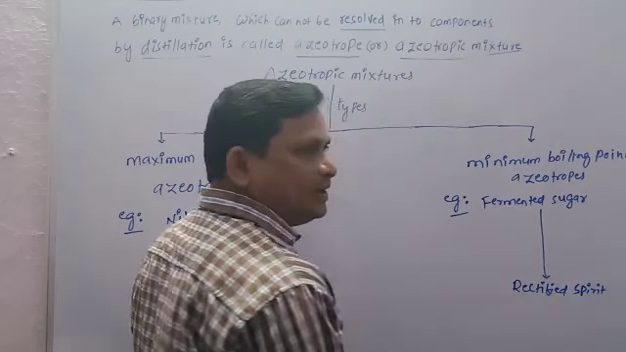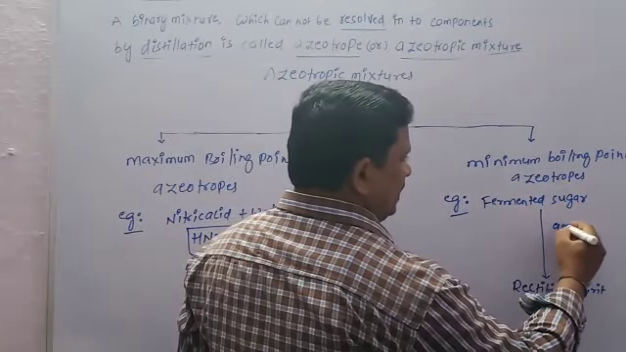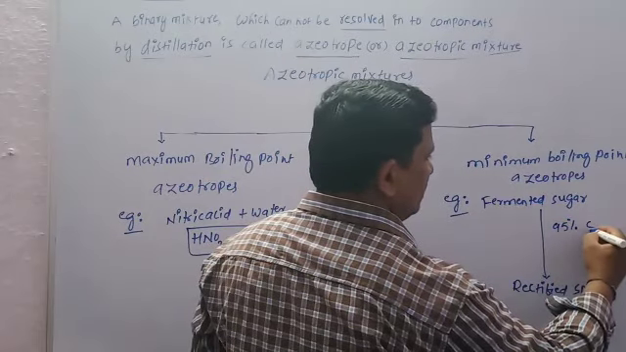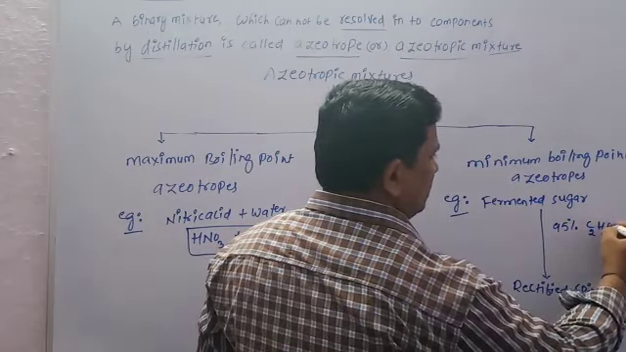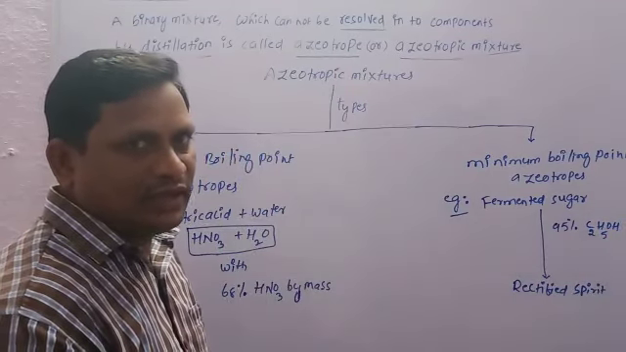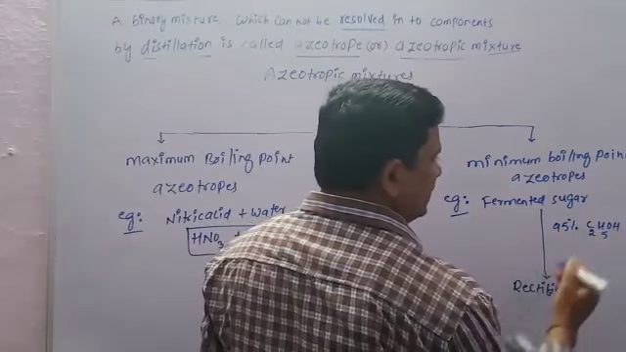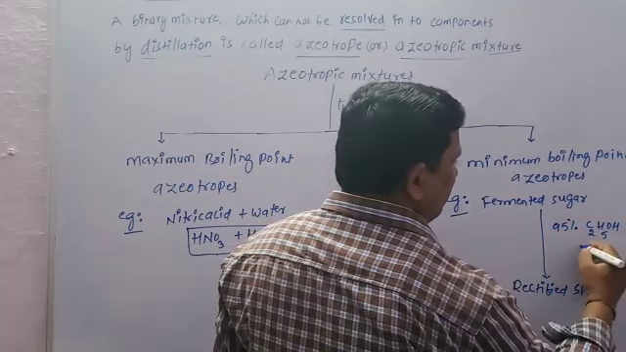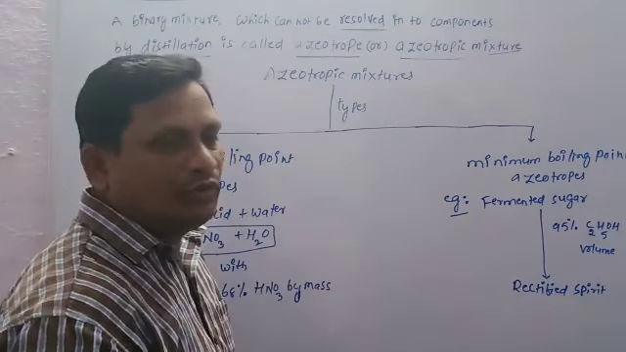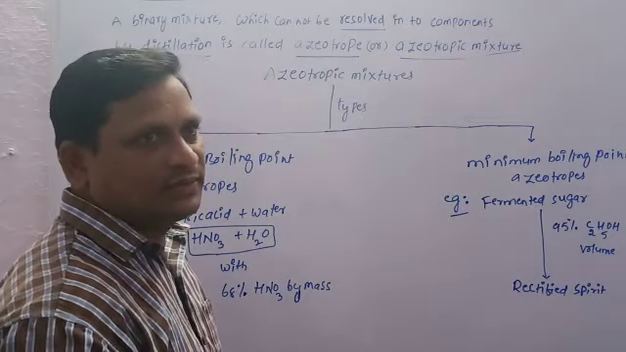In this fermented sugar, 95% ethyl alcohol, C2H5OH, whose common name is ethyl alcohol and IUPAC name is ethanol, 95% ethyl alcohol by volume, is the best example of minimum boiling point azeotropes.